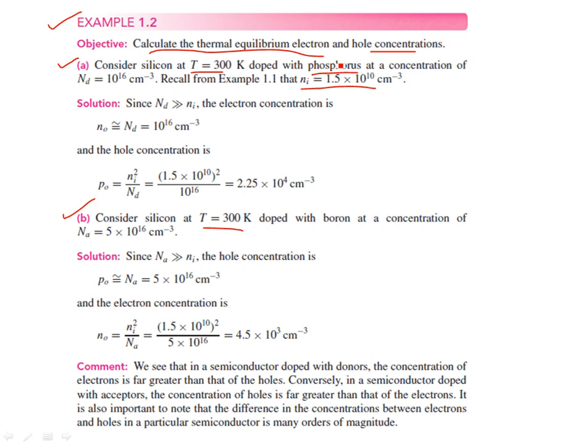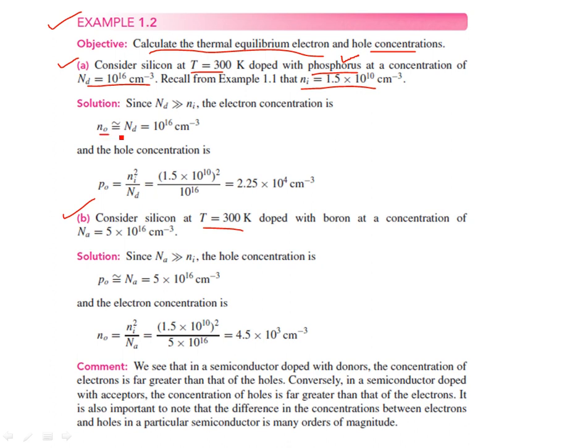Now, in part A, if you are going to dope this with phosphorus, a donor impurity, at a concentration of 10^16 per cubic centimeter, then the majority of electrons are coming from the valence electron of phosphorus.